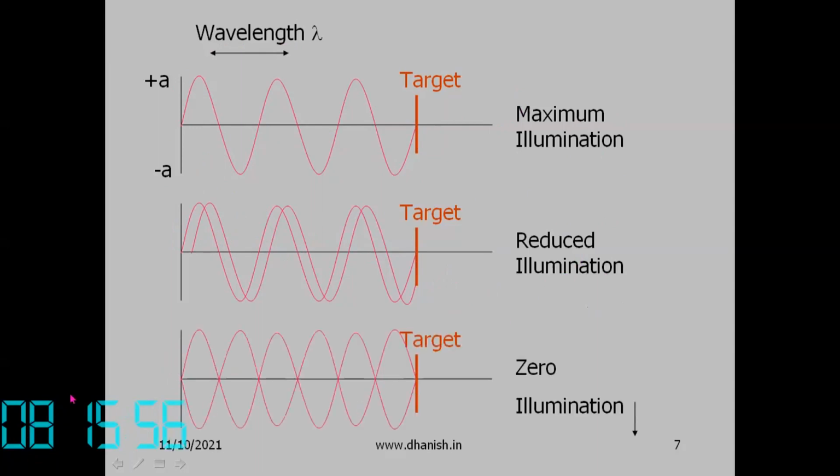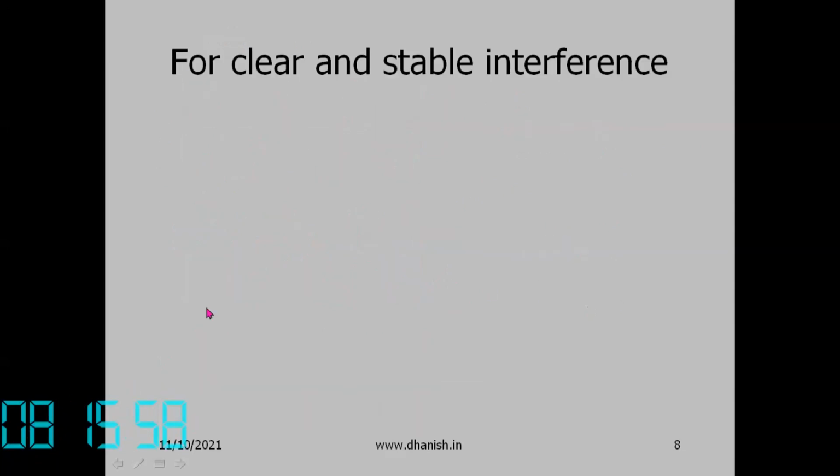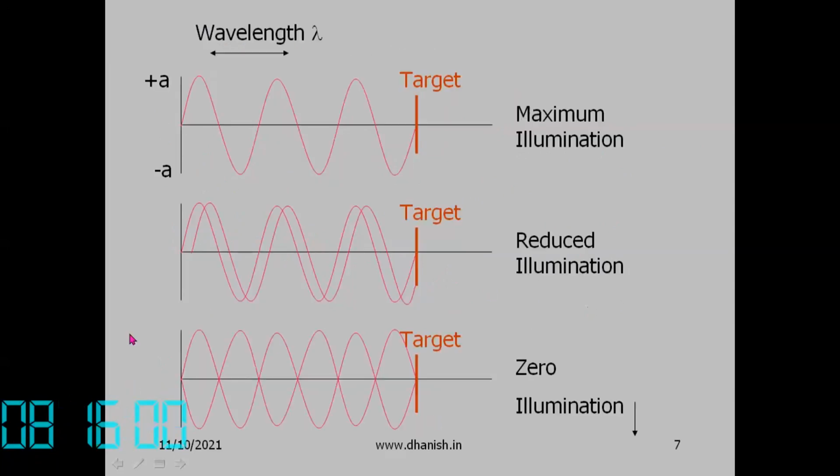If both the waves are out of phase, then the amplitude here will cancel out the amplitude here, resulting in zero brightness at the target. So depending on the shift in phase, we may get bright to dark points on the target.